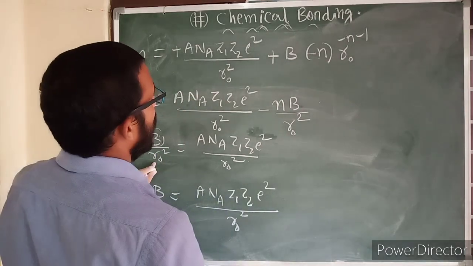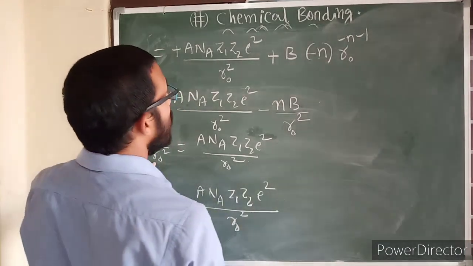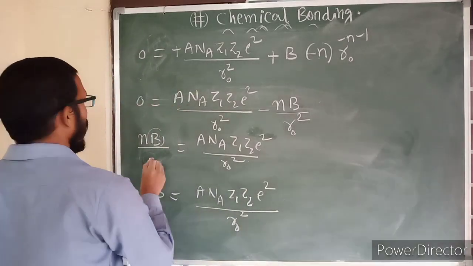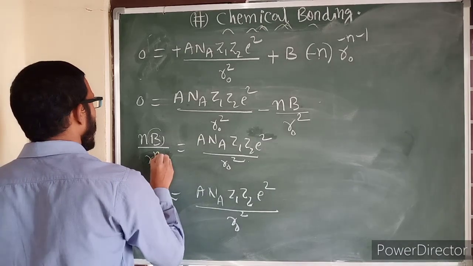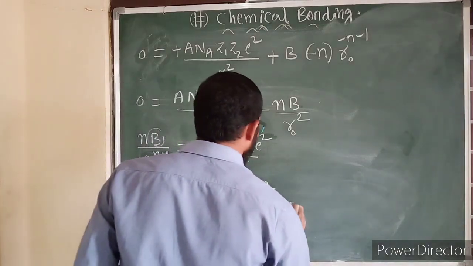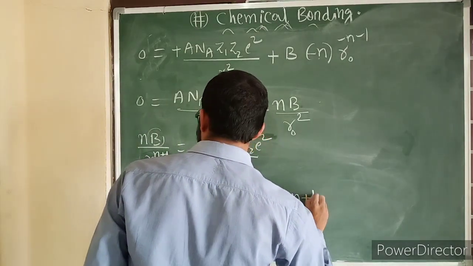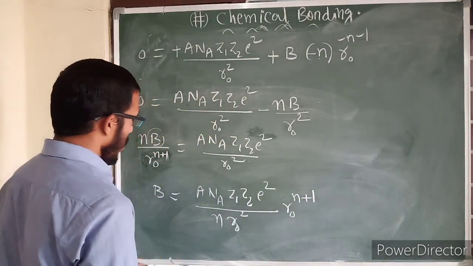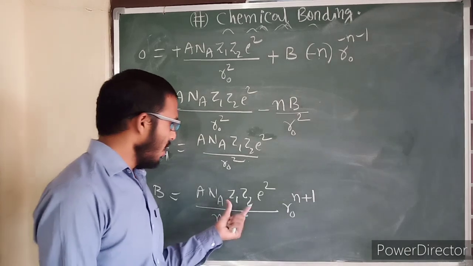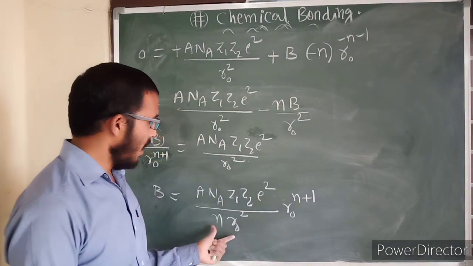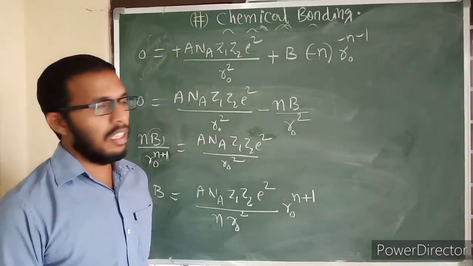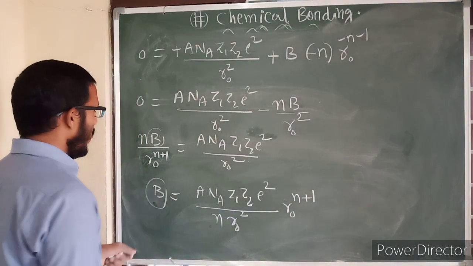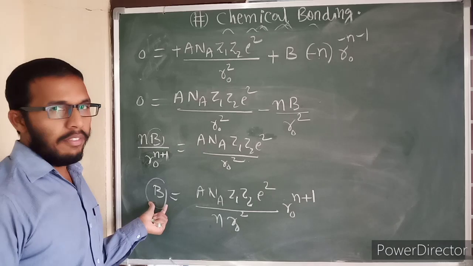Sorry, I made a mistake here. This is r naught power n plus 1. Then it becomes r naught n plus 1 here, okay. Then bring this side, it will become n here, right? B is equal to A n A Z1 Z2 e square by n into r naught square into r naught n plus 1. This is the coefficient, the empirical constant b we found here.